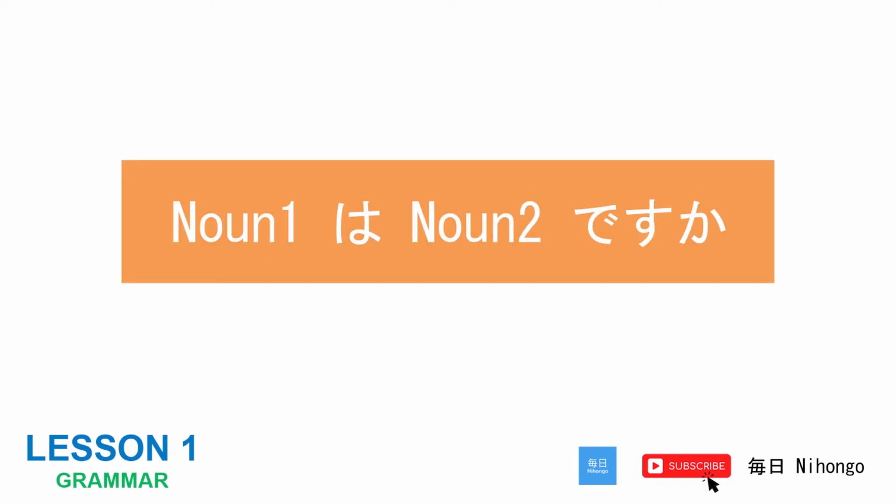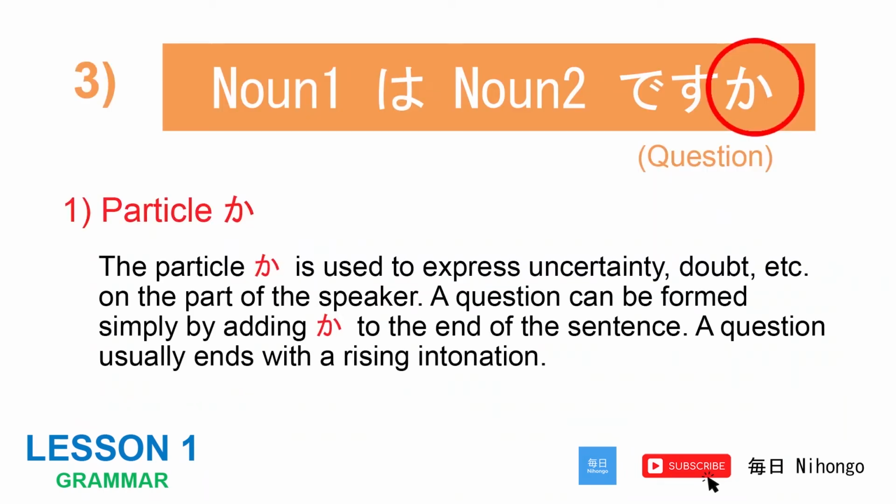3. Noun 1は Noun 2ですか。 Particle か. The particle ka is used to express uncertainty, doubt, etc. on the part of the speaker. A question can be formed simply by adding ka to the end of the sentence. A question usually ends with a rising intonation.